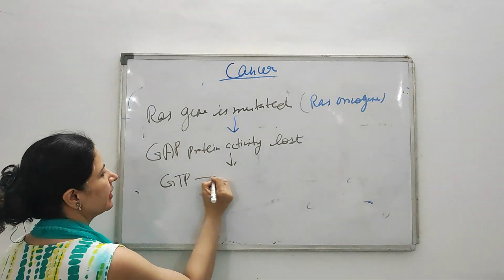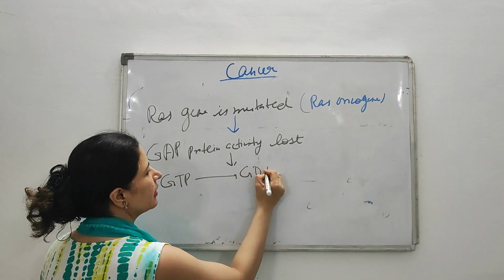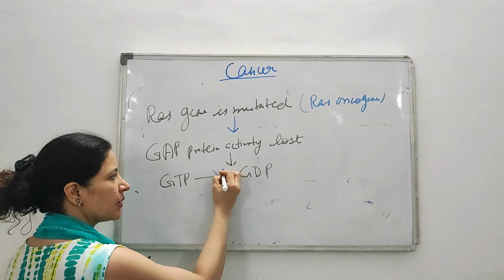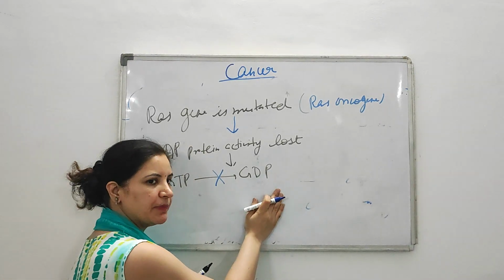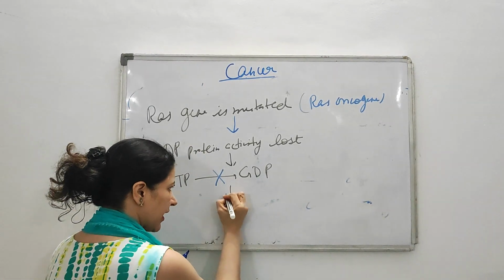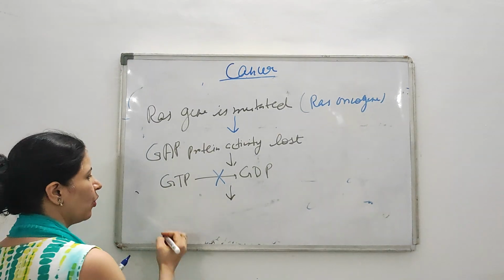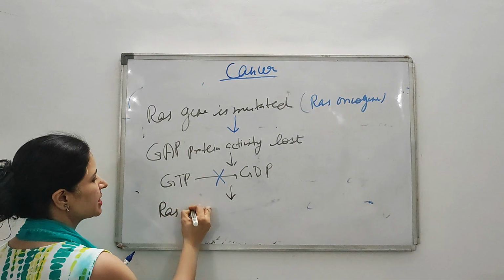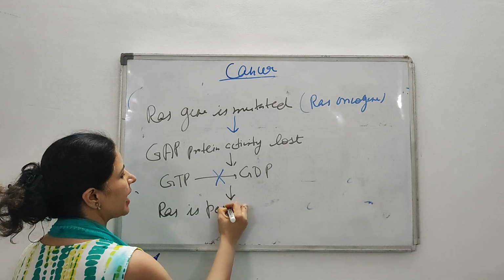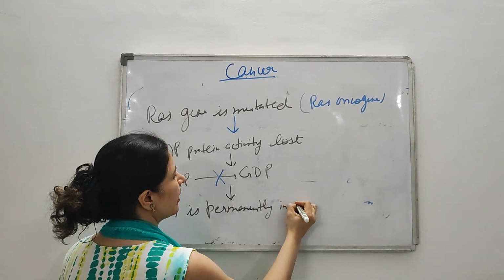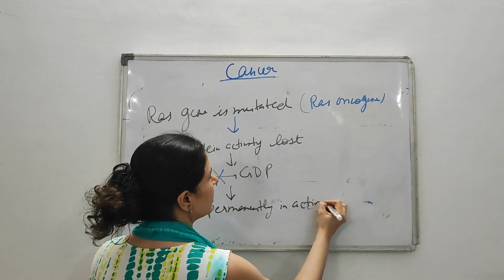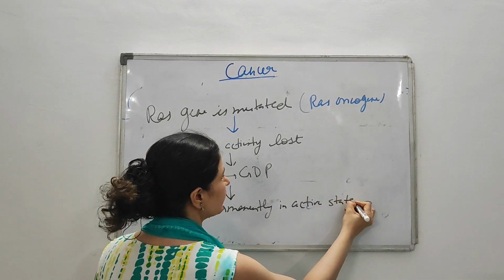GTP cannot be converted back into GDP. This step is blocked. So conversion of GTP to GDP is stopped. Then does RAS become inactive? No. Then RAS is permanently in its active state. Got this point? Okay.